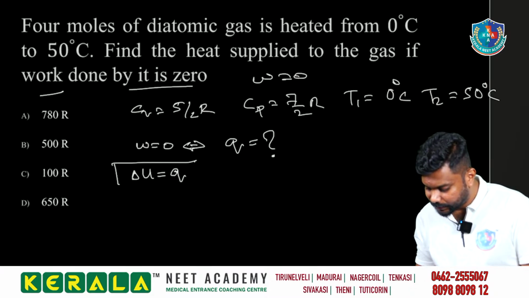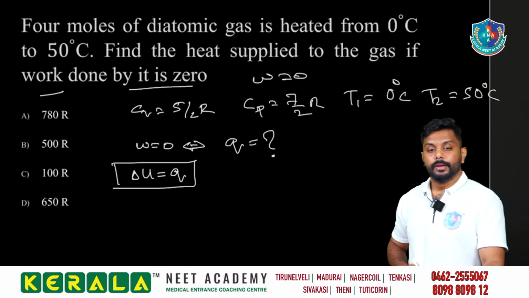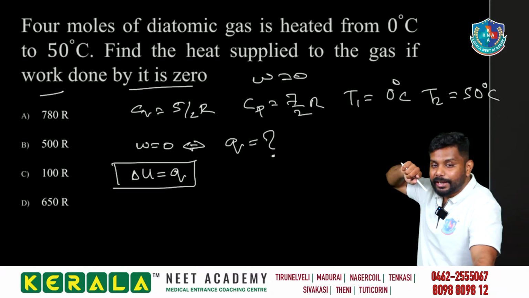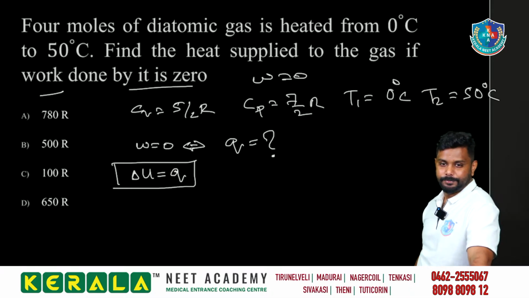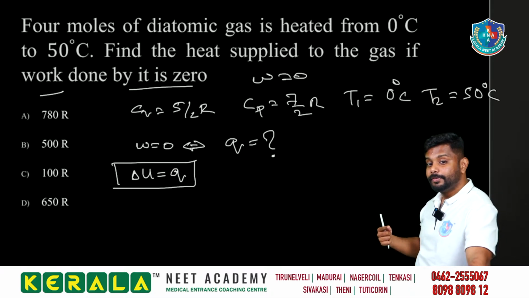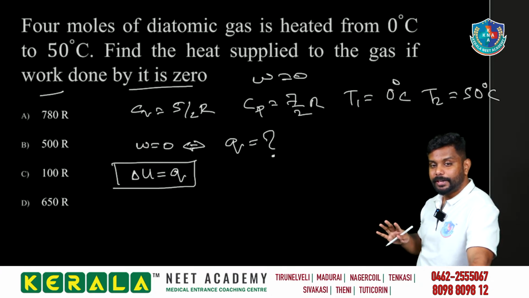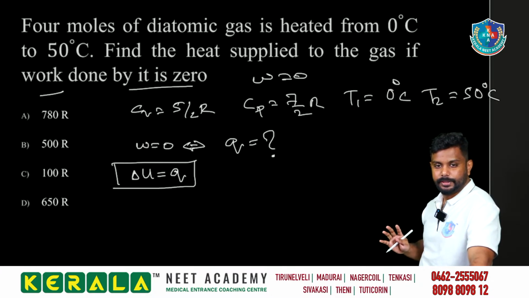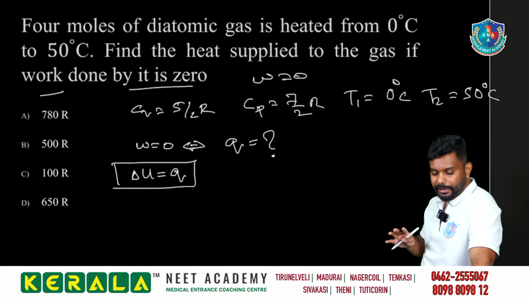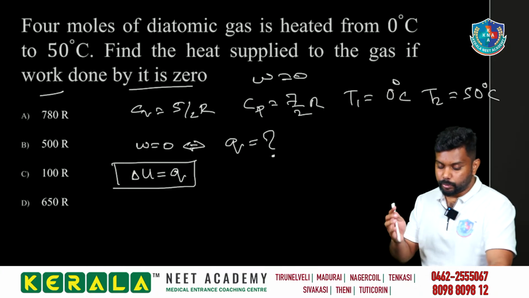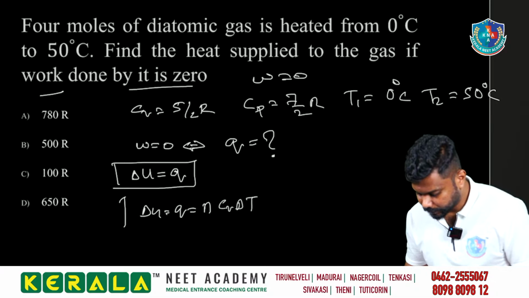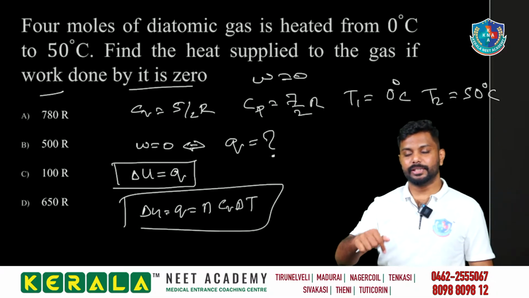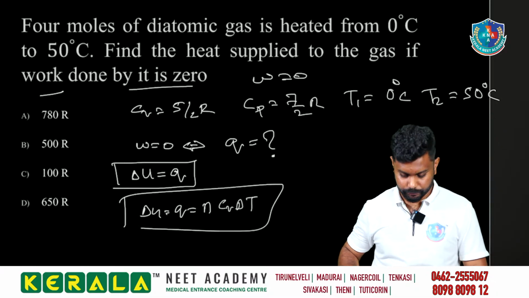W has become 0. What is delta U? That is equal to heat content of the system at a constant volume. It is from the first law of thermodynamics. Delta U is equal to Q. So what is Q? Q is equal to n Cv delta T. You can see this equation in the bomb calorimeter also.